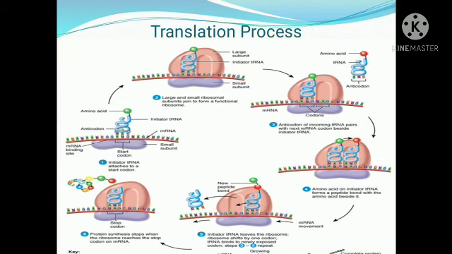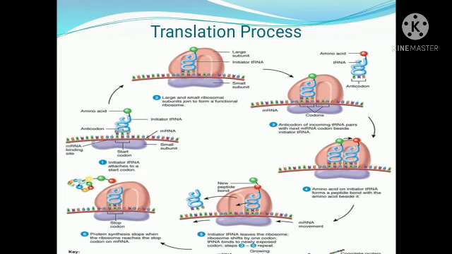When it attaches to a stop codon, the bringing in of amino acids ends and the protein molecule is formed. Now, it is not a completely finalized protein, it is just a small protein. This protein will have to undergo changes in the cells, and finally it forms a mature protein.